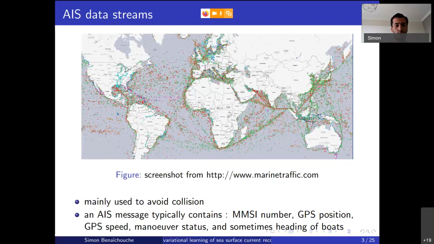and that information constitutes an AIS message that typically contains the identifier of the boat, the time of the emission of the message, the GPS position of the boat, and the speed of the boat over ground, what we call GPS speed. Sometimes it can also contain information that is interesting for the inversion of current velocity, such as the heading of the boat. So what is the heading? It denotes the direction of the boat relative to the surface of the sea.